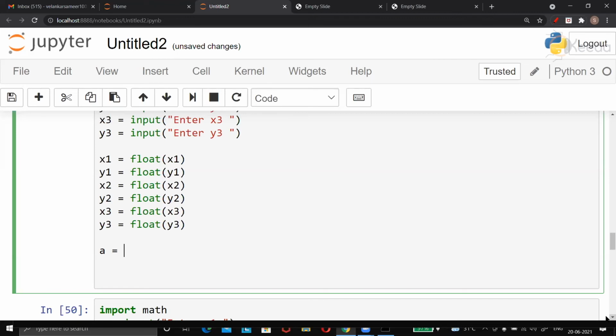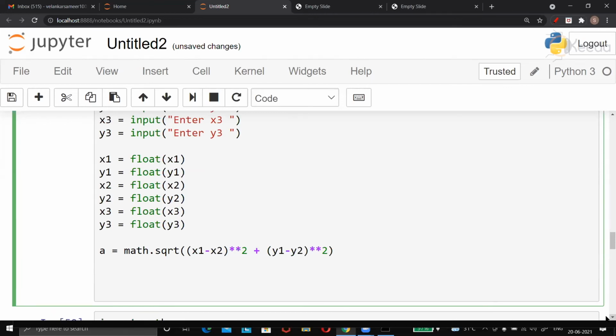Yes. Okay. A is equal to math.sqrt, bracket. One more bracket. X1 minus x2. Double means star, double star 2. So this is x1 minus x2 the whole square. Then plus y1 minus y2. So bracket will be needed. Y1 minus Y2, and then outside the bracket double star 2. Excellent. Yeah, that's right.